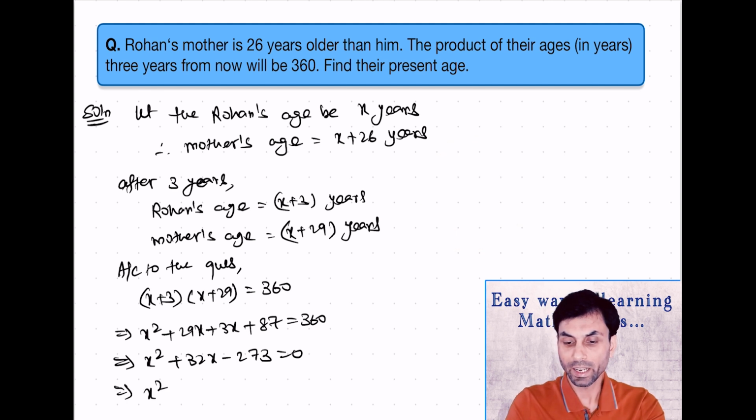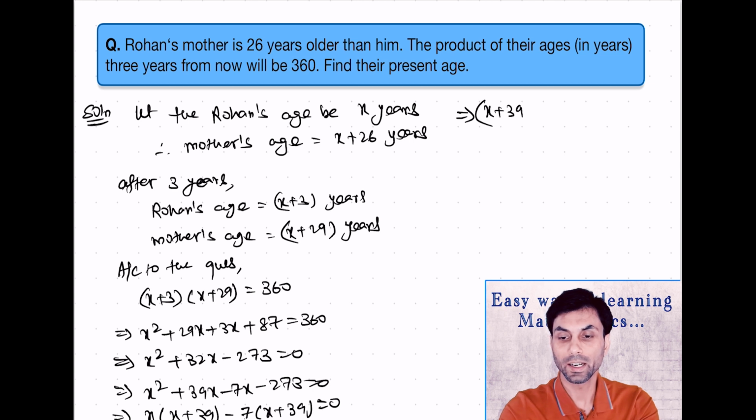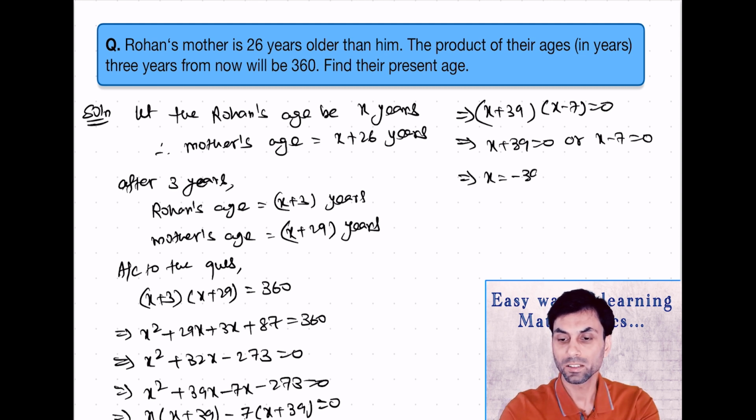So we'll split it as x square plus 39x minus 7x minus 273 equals to 0, which will be equals to x common x plus 39 minus 7 common x plus 39 equals to 0, which can be written further as x plus 39 into x minus 7 equals to 0. That means x plus 39 will be equals to 0 or x minus 7 will be 0, which implies x will be minus 39 or x will be 7.